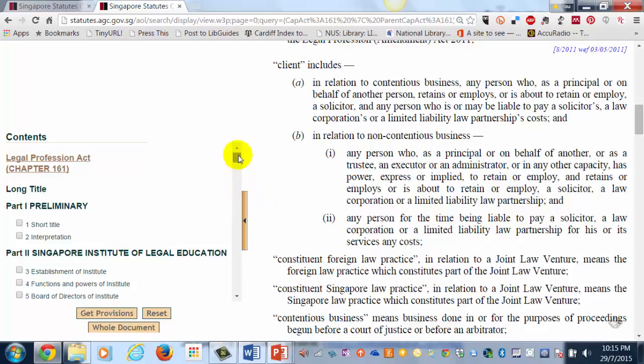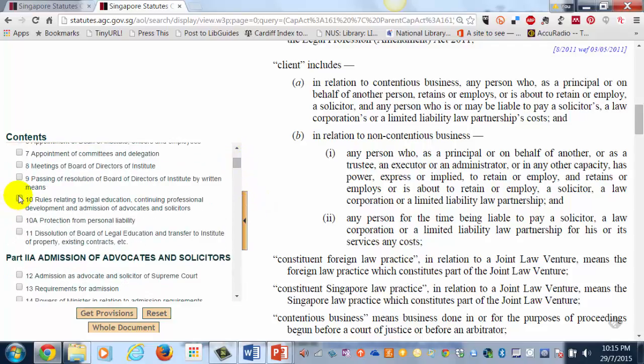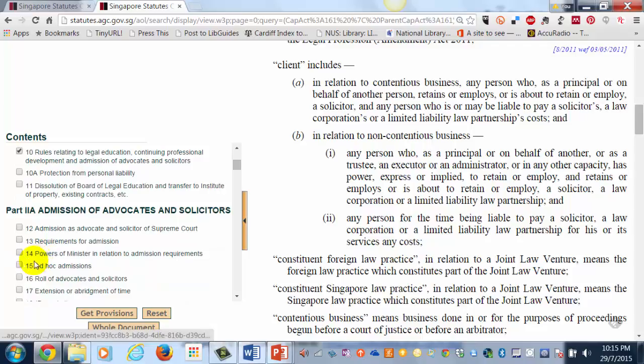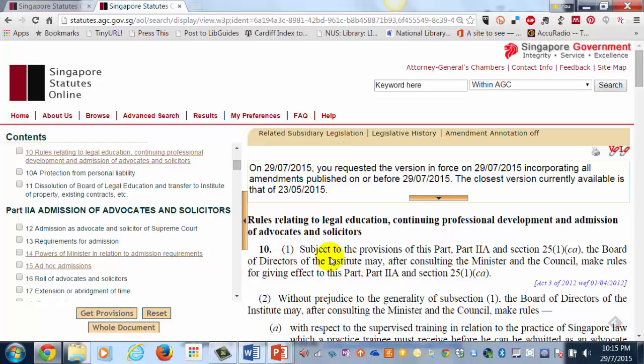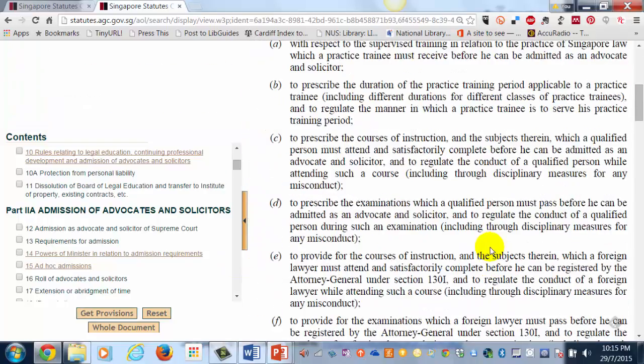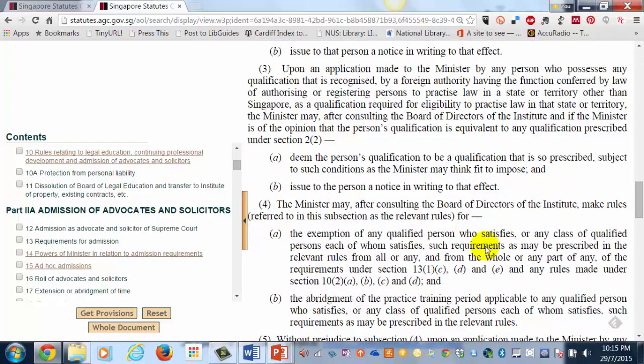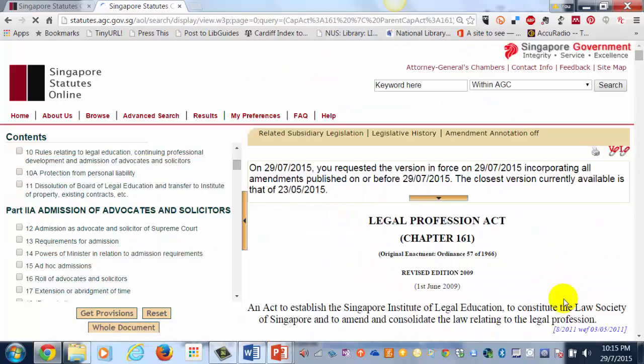If you wanted to view several distinct sections, you could select, for instance, Section 10, Section 14, and 15, and click Get Provisions. It would then retrieve the relevant provisions you selected on the right-hand side as shown. Alternatively, you can select whole document and it will display the entire Act on the right-hand side.